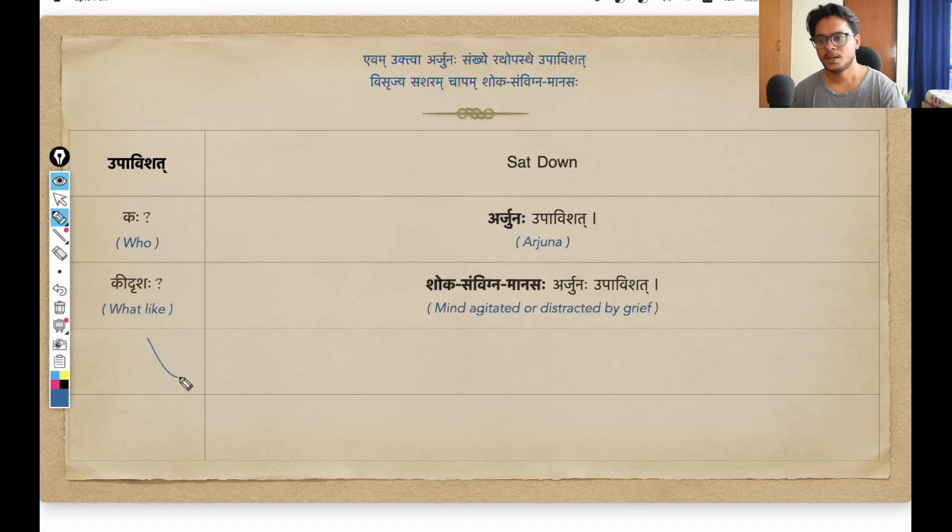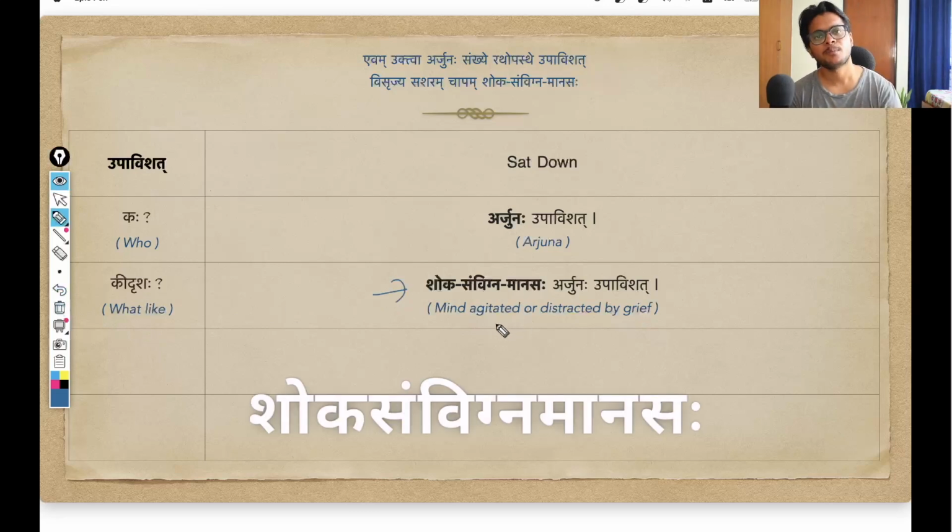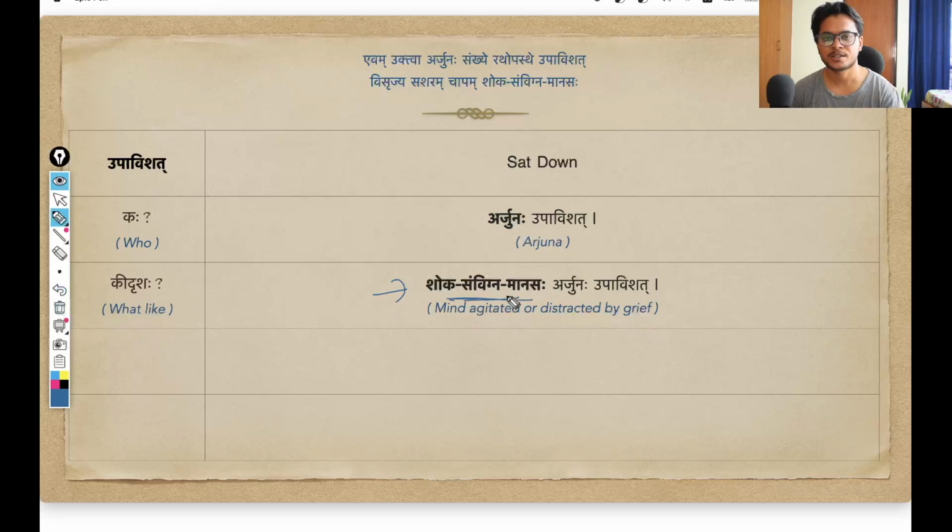Let us move on. And since we have an adjective used in the shloka for Arjuna, that is why I am asking this question, Kidrishaha. What like? Arjuna, how is he described in the shloka? And the answer we get from the shloka is this, Shoka samvigna manasaha. That means mind agitated or distracted by grief. So Arjuna, whose mind is agitated or distracted by grief. That is how Sanjay is describing Arjuna. Okay, now in the original shloka, you will see this word combined together because a samas is happening. This is a combination word, samas, right?